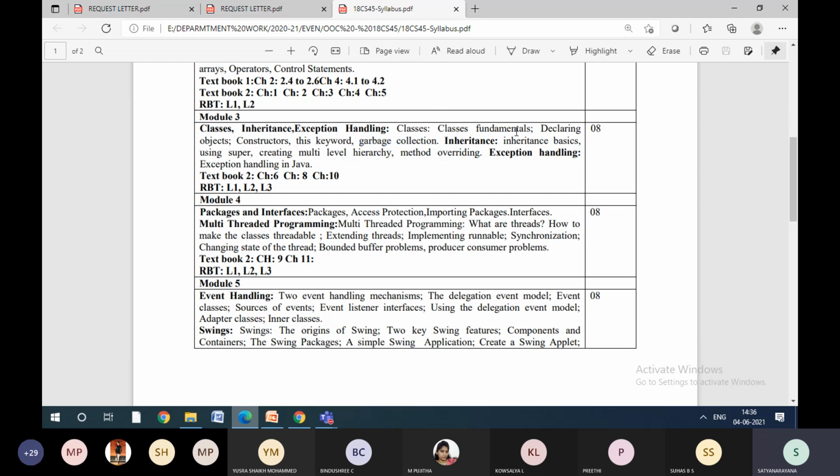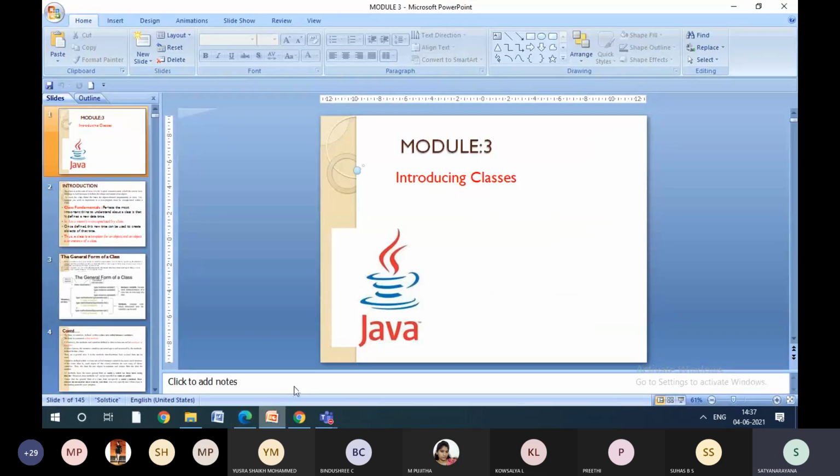Then we'll start with inheritance. We'll study the basics of inheritance, how to use the super keyword, how to do the multilevel hierarchy, and method overriding. At the end of this module, we are going to study exception handling: try, catch block, throw, throwable. Whatever is there in the syllabus, we are going to see that. So without wasting much time, let us start with module 3.